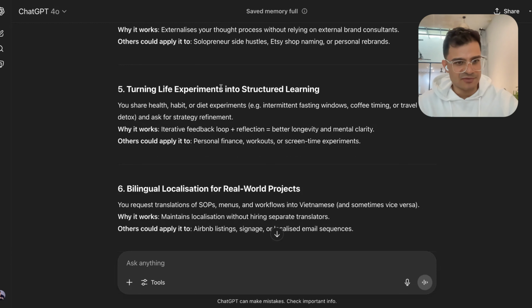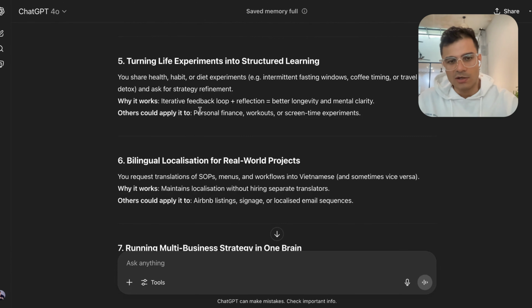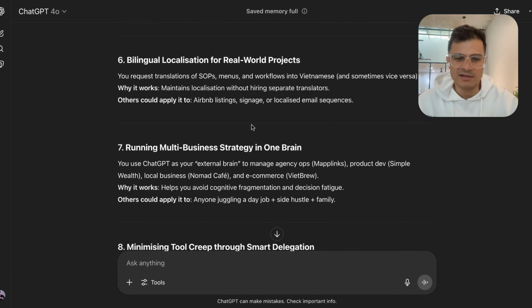But then there's the 5th one, which is turning life experiments into structured learning. So whatever I've learned, I get into a reflection mode with ChatGPT. There's one way that I do this, which is very interesting, where I go on a morning walk and I just tell ChatGPT, whatever I'm going to say now, you don't have to give me your ideas and thoughts. Just keep listening to me and say okay. At the end of the walk, usually a 20-minute walk, I'll ask ChatGPT, whatever I told you in the last 20 minutes, now summarize everything and give me ideas on what's the next step. How can we make this better, right?